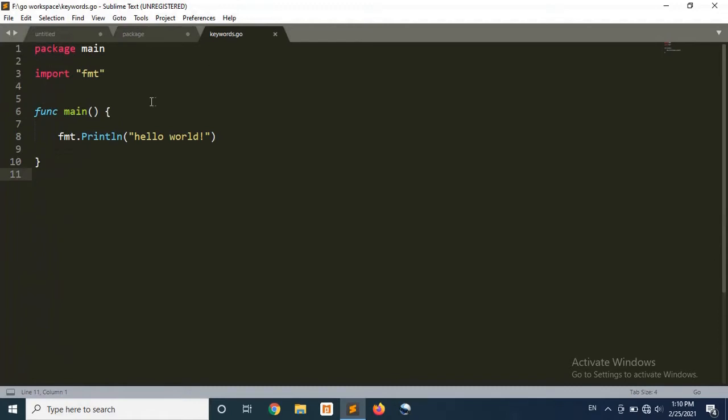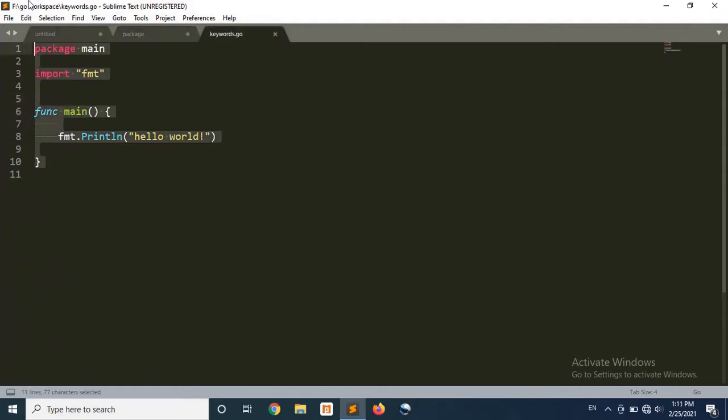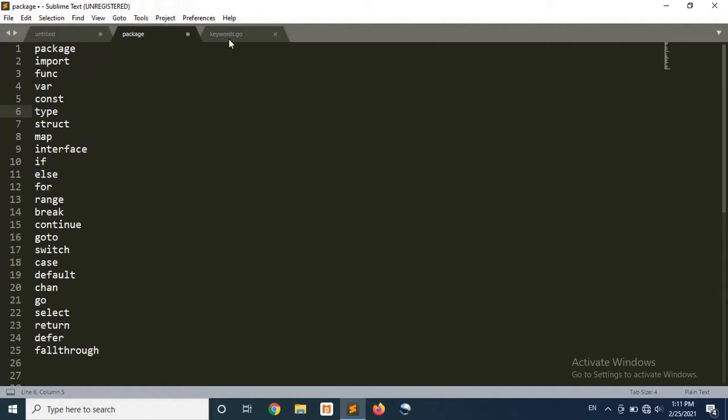In one of our previous videos, we learned how to write the Golang first program and how to run it in a very simple way. So here is that program. In this program, we have already used three keywords: package, import and func. Let's start with these three keywords: package, import and func.